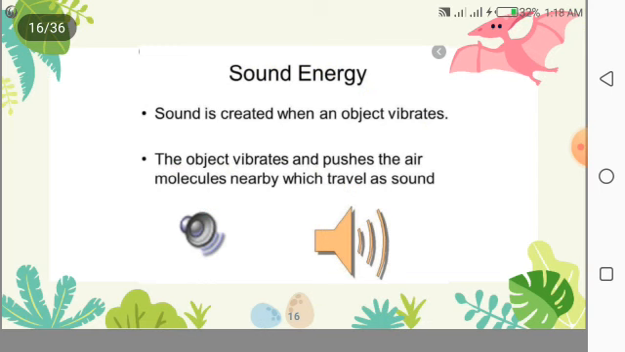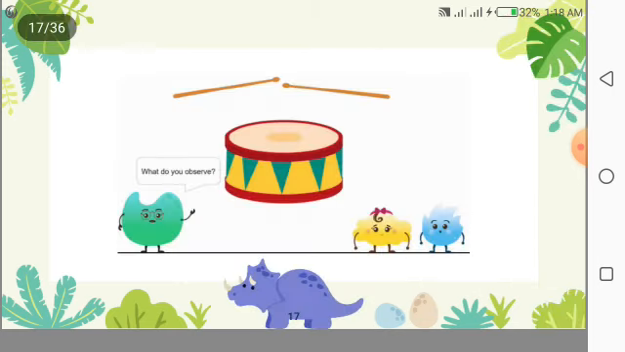Next we are going to discuss sound energy. Sound energy is created when an object vibrates. The object vibrates and pushes the nearby air molecules, which travel as sound. I am speaking and you are hearing. This is because sound is traveling by vibration waves. Here is an example: a drum is heard by us only when the drumsticks hit the drum, and this produces vibration.